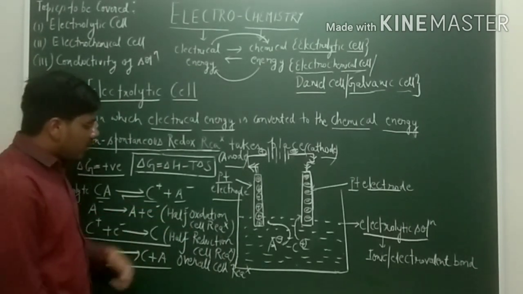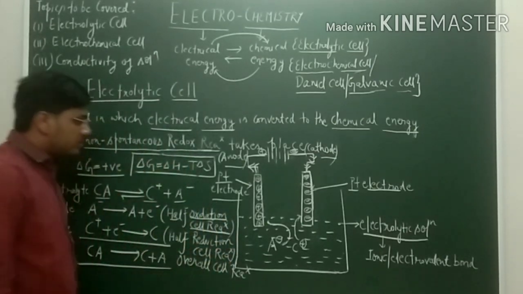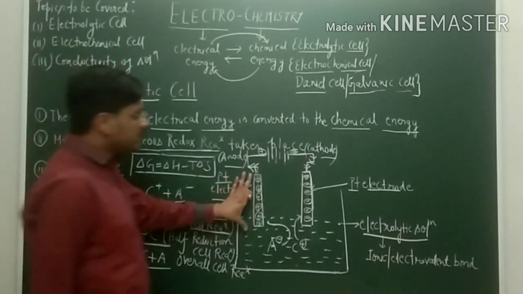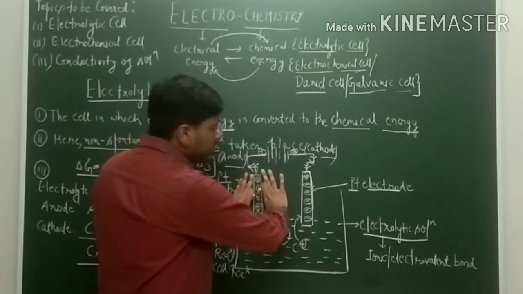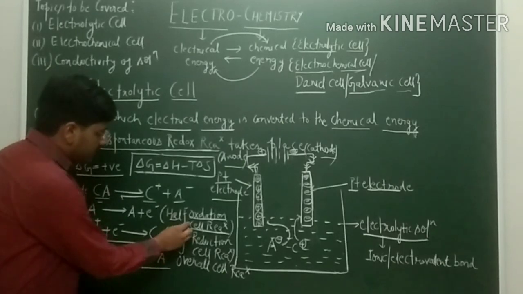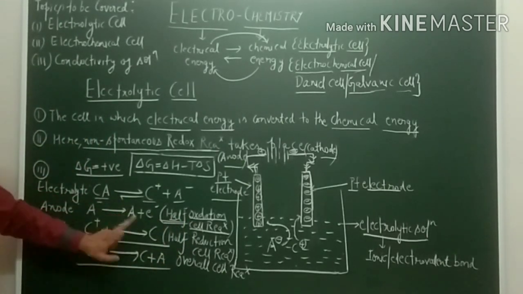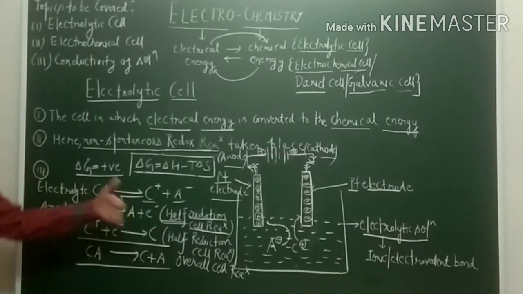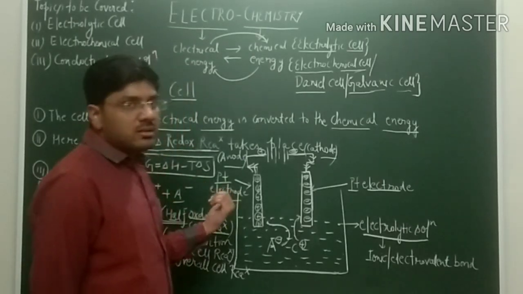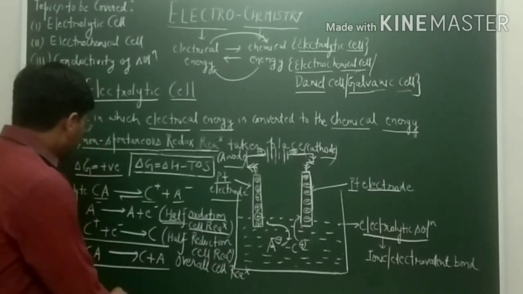So it is known as the oxidation. We know that loss of electron is the oxidation process. And why have we called it half? Since it is taking place only at one platinum electrode, and also we have to remember that wherever this half is written, it means we have electrons involved in the reaction, but in the full chemical reaction these electrons never appear. At the cathode, what will happen?